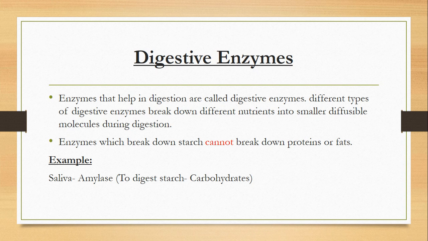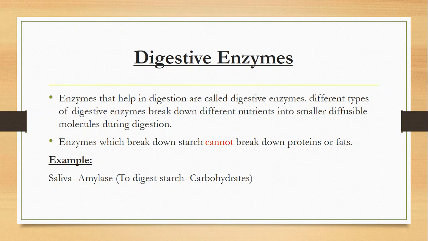There are two types of enzymes: the normal enzymes, and the digestive enzymes. Enzymes are basically complex molecules of proteins. They are a special type of protein produced by our body for speeding up different chemical reactions in our body.